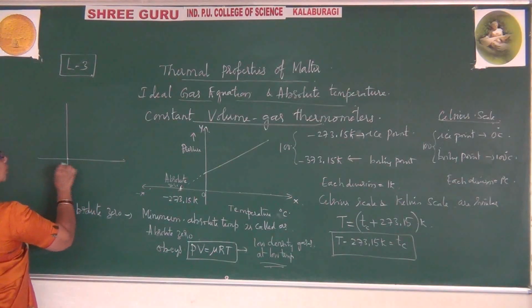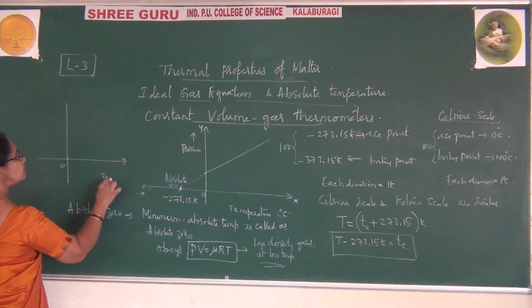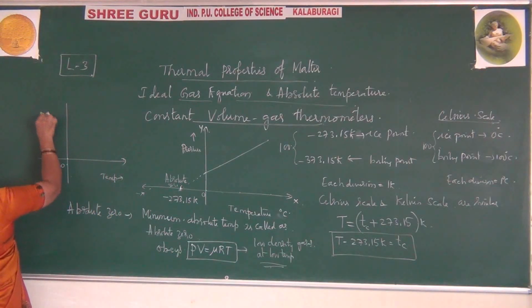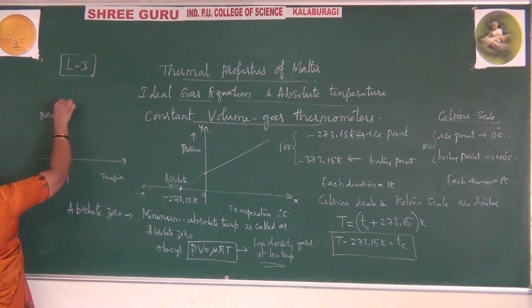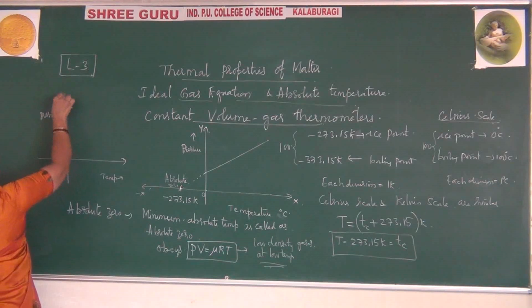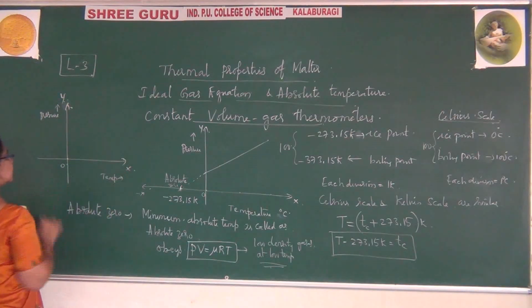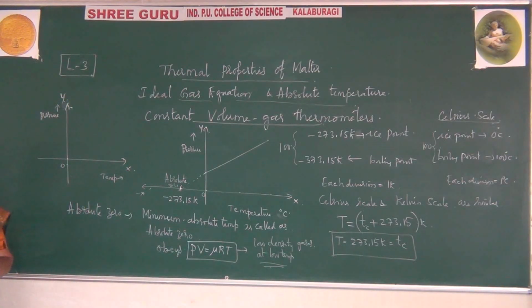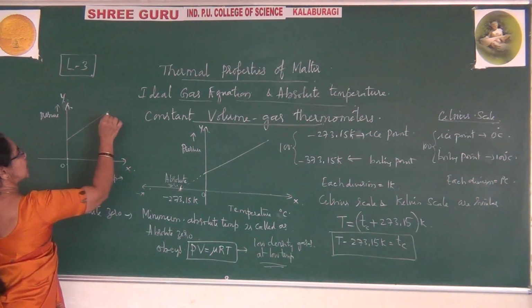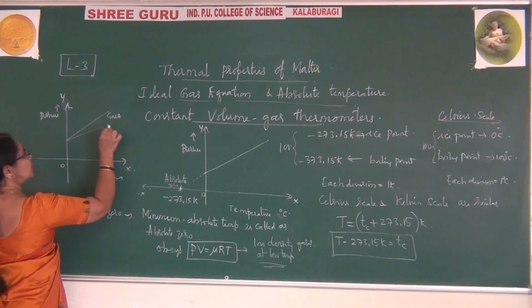Let me say this is 0, this is the temperature scale along the x-axis, and this is the pressure scale along the y-axis. Suppose you have taken different types of gases. Let me say one of the gases is gas A, and another gas is gas B.